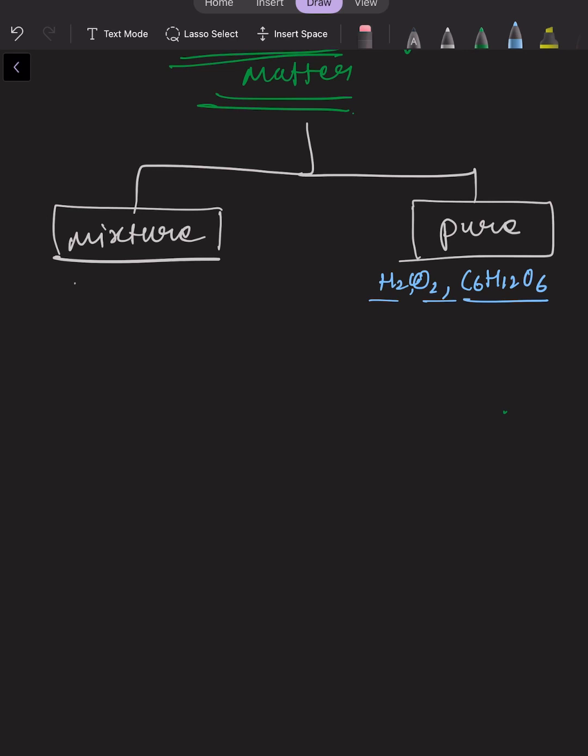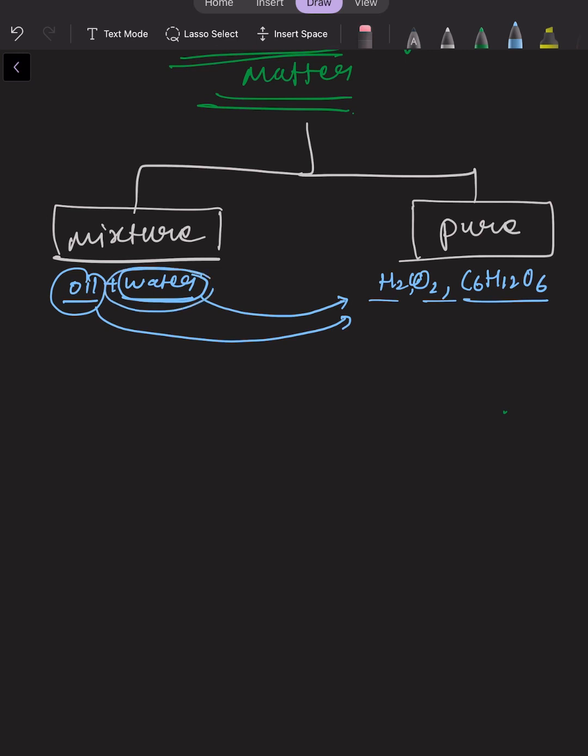Example could be oil plus water. They have different chemical properties. If the chemical property is the same, then they will be known as pure. Both of them are pure, right? If we combine these pure matter, then they are forming a mixture.